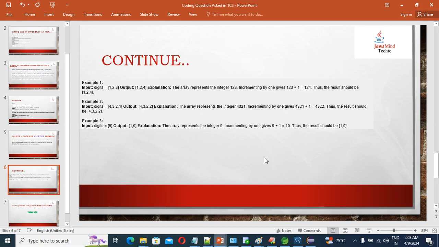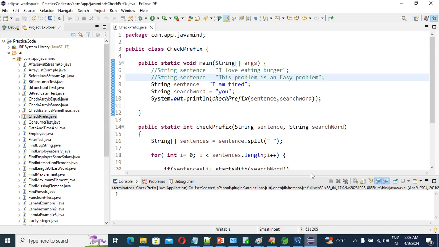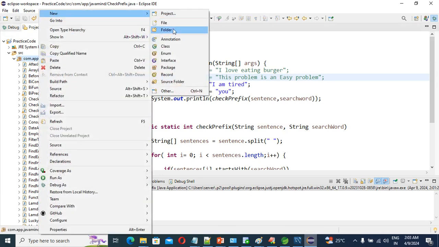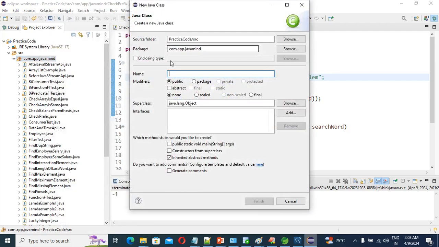So now in front of you I will write this code as well, guys. Come here. For this, what we are going to do is create one class.